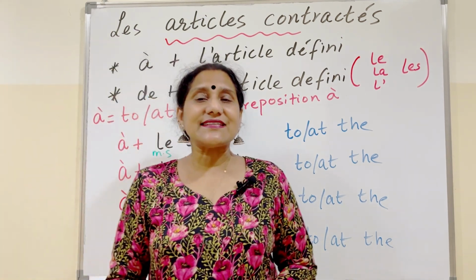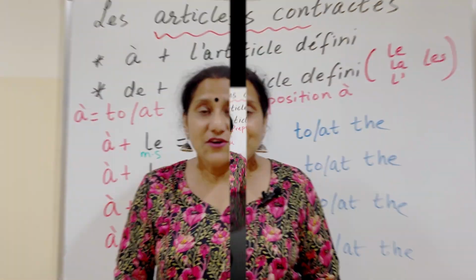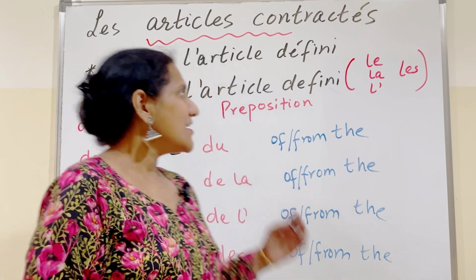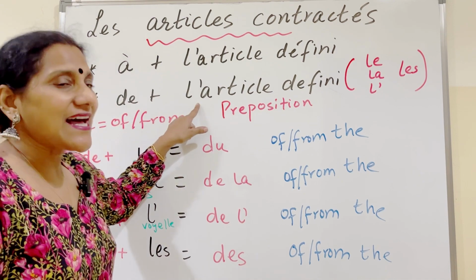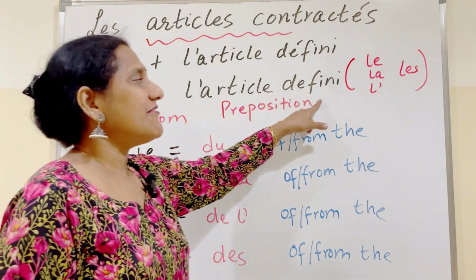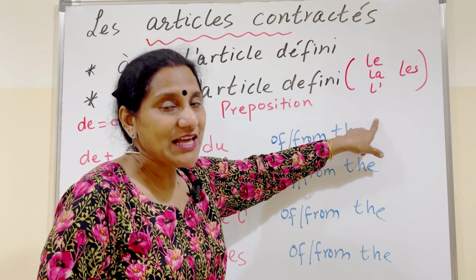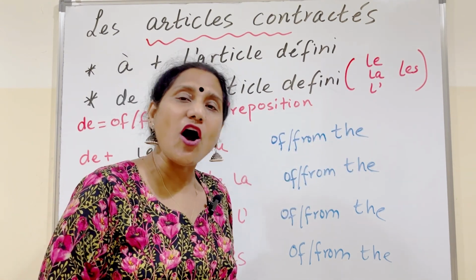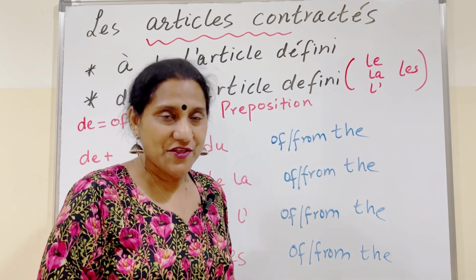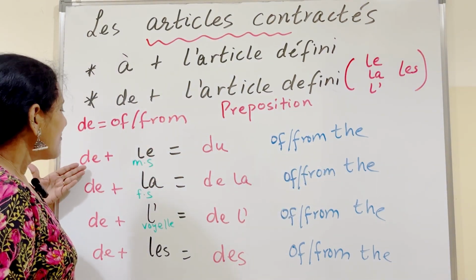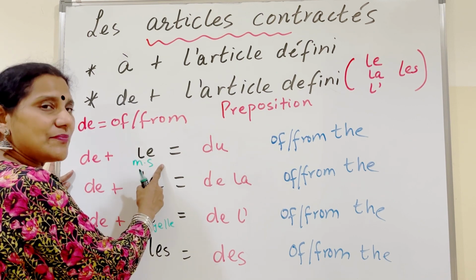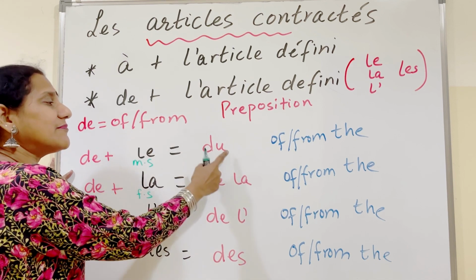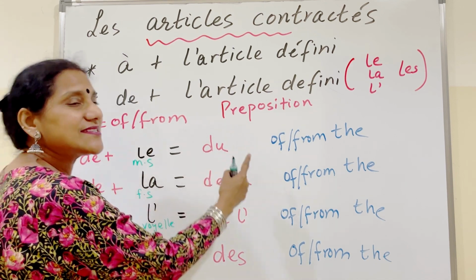Let's look at the contracted articles with the preposition de. The preposition de means of or from. So de plus the définite article le, la, l', les. What does it mean in English? It means the. So of the or from the. So let's see, de plus le becomes du. This is the contracted form. This is for a masculine singular noun. It becomes du. What's the meaning?